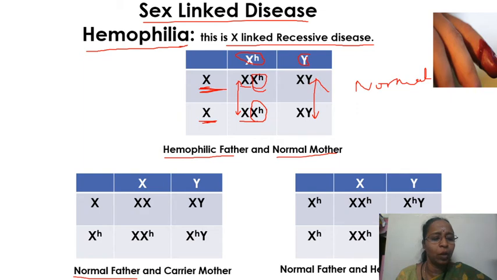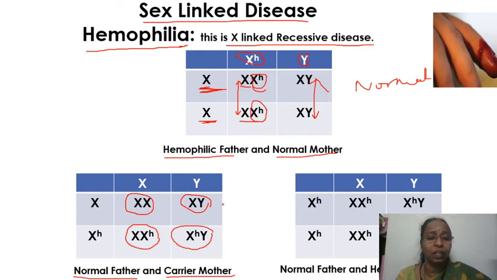Suppose the father is a normal person and the mother is a carrier woman. In this case, this daughter is going to be totally normal because she is not a carrier. But this daughter is going to be a carrier, this son is going to be totally normal, and this son is going to be hemophilic.